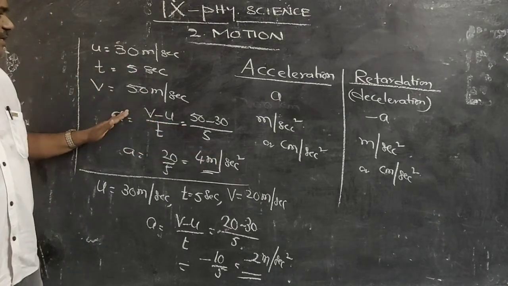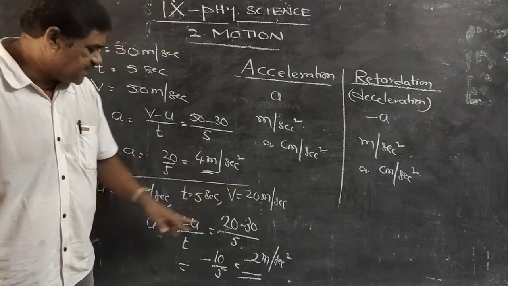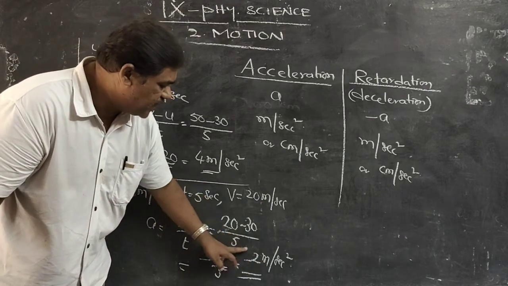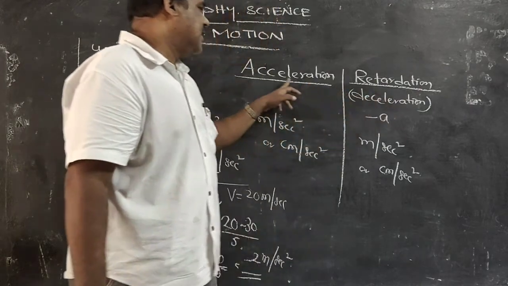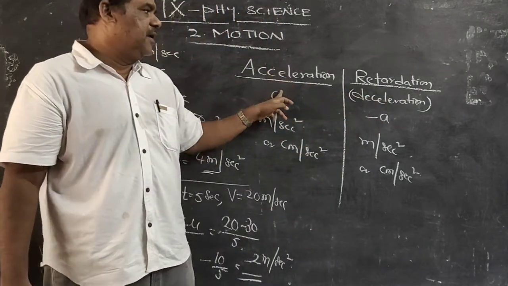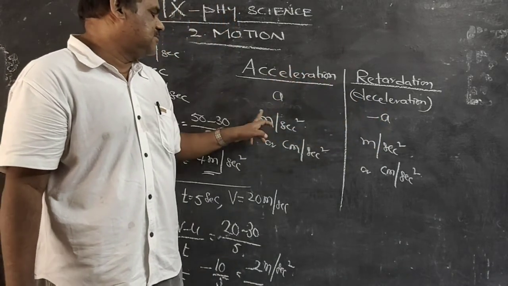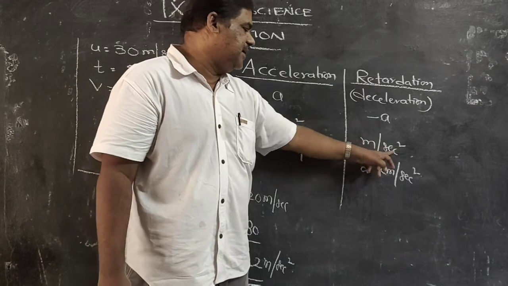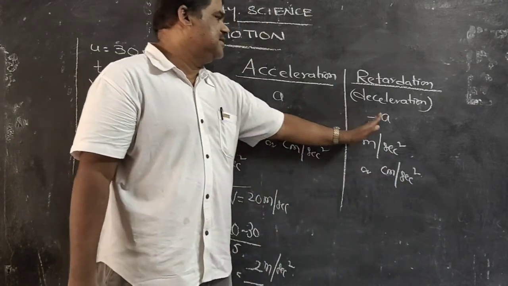That acceleration is called acceleration. If the velocity of the body decreases, then we get a negative value of acceleration. This negative acceleration is known as retardation or deceleration. Acceleration is denoted by A, negative acceleration is denoted by minus A. Retardation is also expressed in meter per second square or centimeter per second square. Both have the same units.